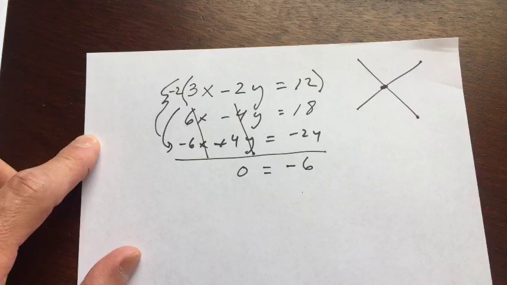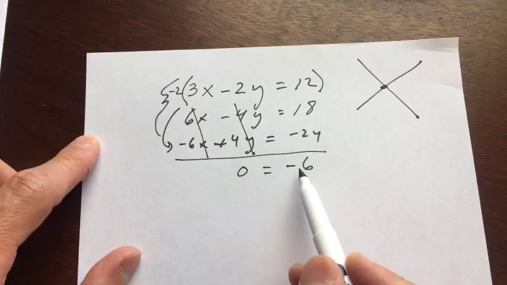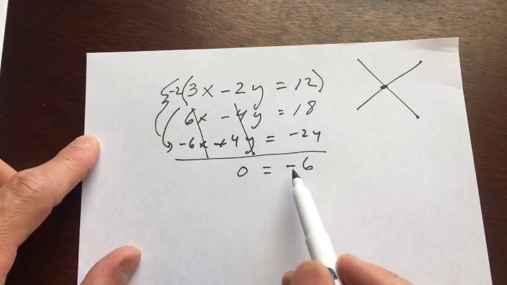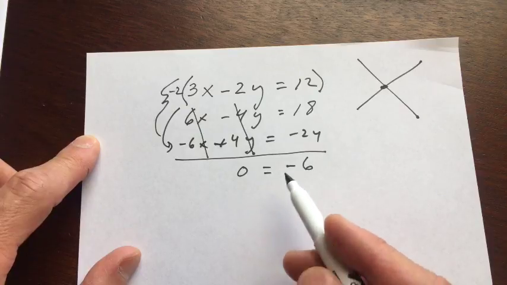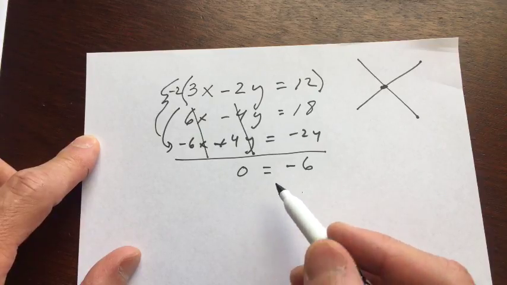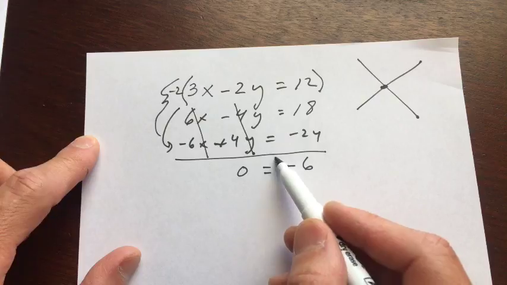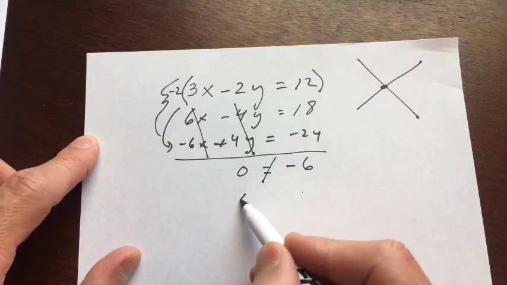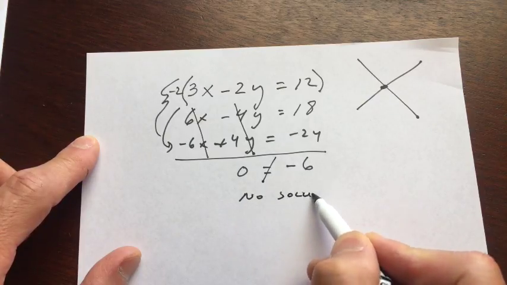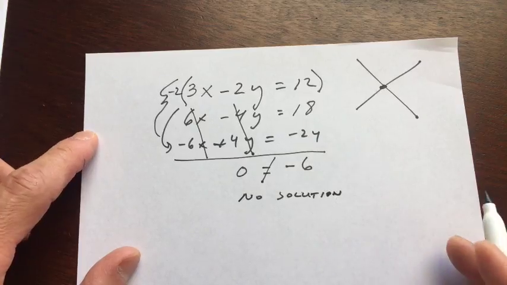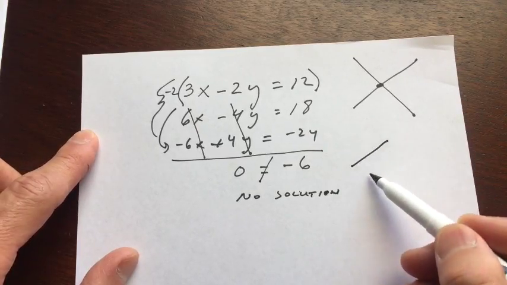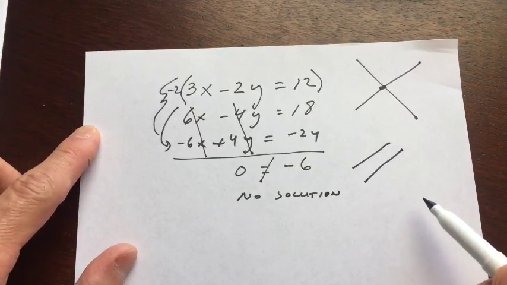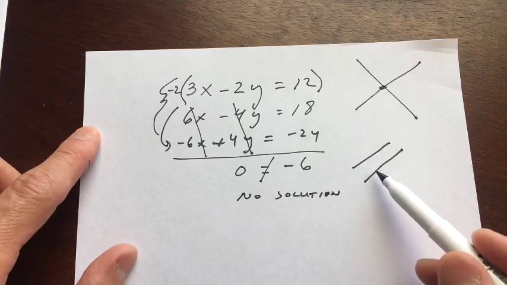What do you think? Definitely doesn't make any sense, right? If it was 0 equals 0, that would make sense because that's always true. But 0 equals negative 6, that's never true. Okay, Dario's saying no solution. Dario, you're absolutely right. So yeah, because 0 does not equal negative 6, that means that there's no solution. And the reason that there's no solution is because if you were to graph these two lines, they would actually be parallel, okay? And they're not going to intersect, they're not going to cross.